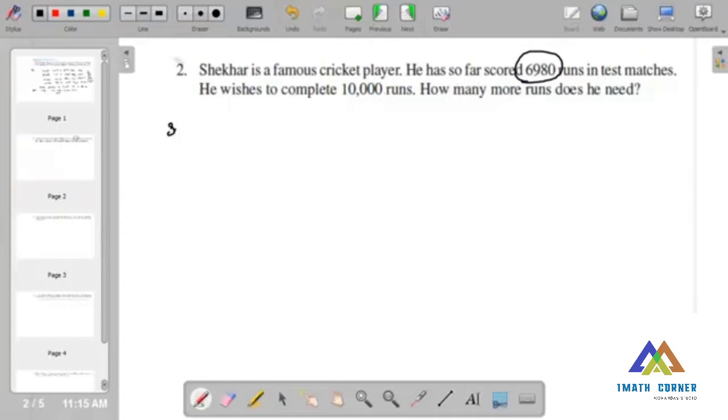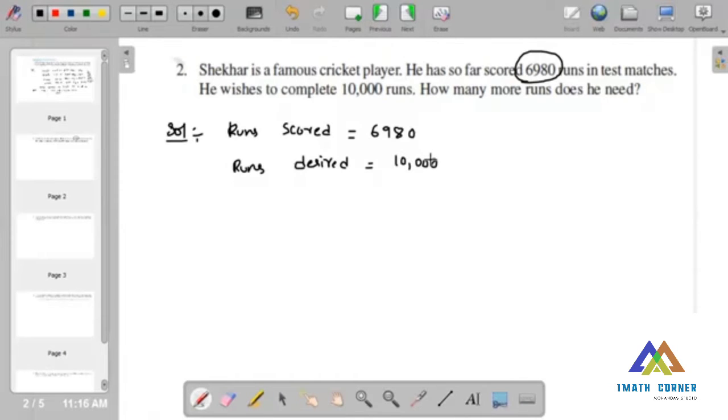Now we have to write the statement along with the solution. Runs scored is equals to 6,980. Runs desired, what is desired? He wishes to complete 10,000 runs. So runs desired is equals to 10,000 runs.